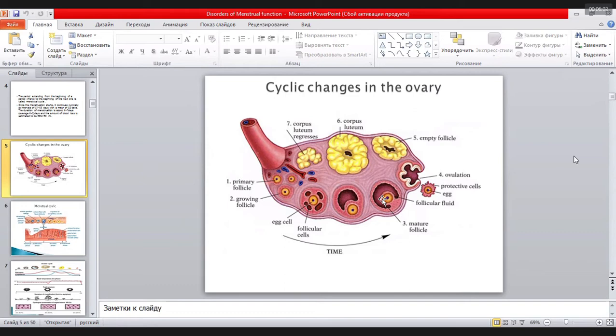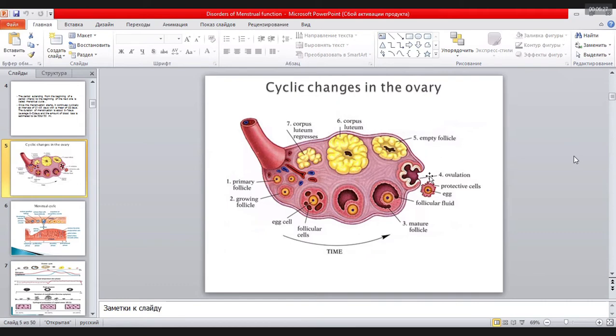This main follicle becomes larger than the others, and we name it the mature follicle. It can be 2.5 to 3 centimeters in diameter. In the middle of the menstrual cycle, under the influence of the peak of estrogens and progesterone,